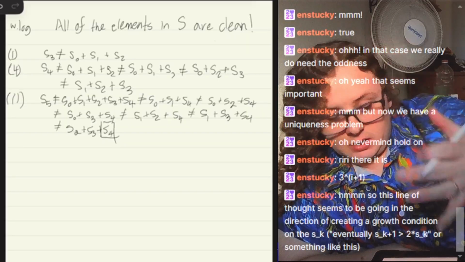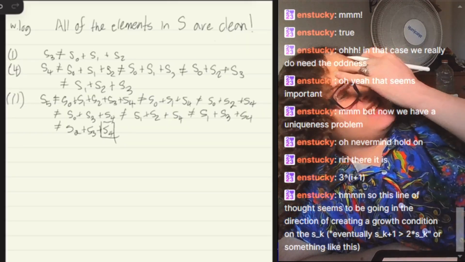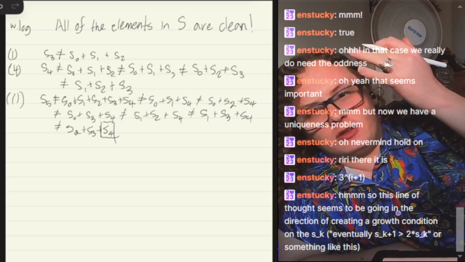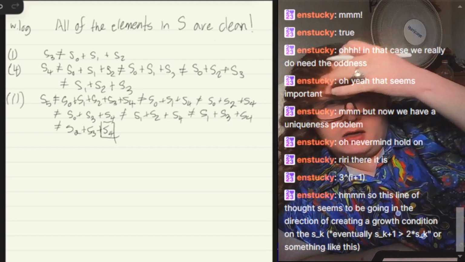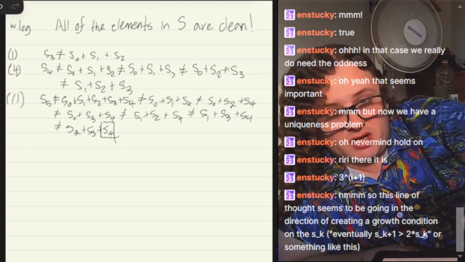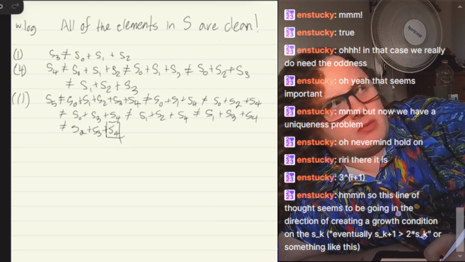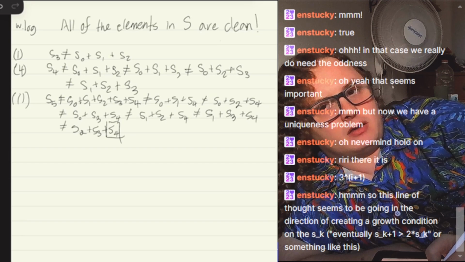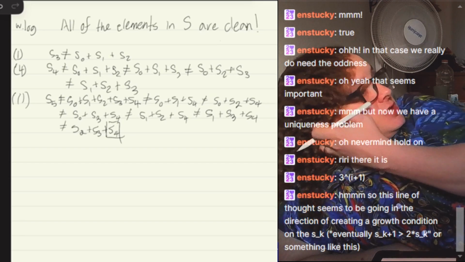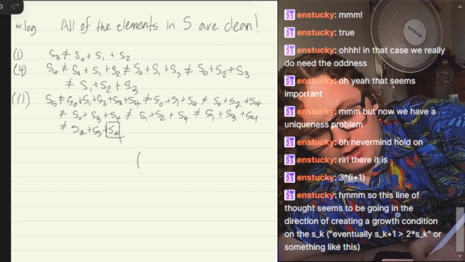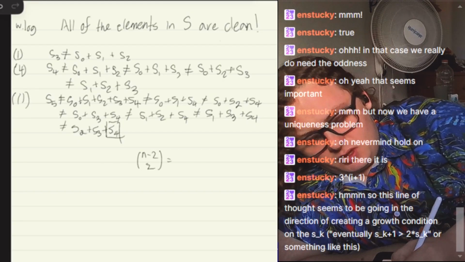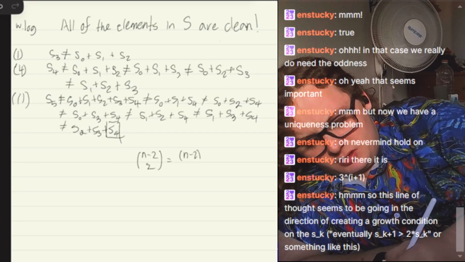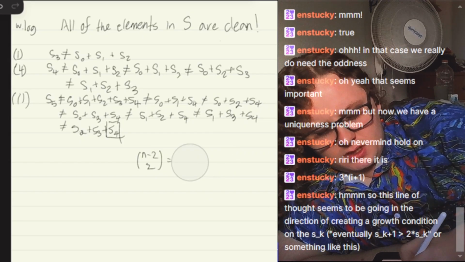If we keep doing this, the last element is fixed for the sets of 3. So let's look at the sets of 3. I think the number of sets of 3 is the sum of the triangular numbers: 1, 1, 4, 10. 1 plus 3 plus 6. I think that's because the last element is fixed. So the possible number of restrictions is going to be n minus 2 choose 2, which is n minus 2 times n minus 1 over 2. But what about the sets of 5?